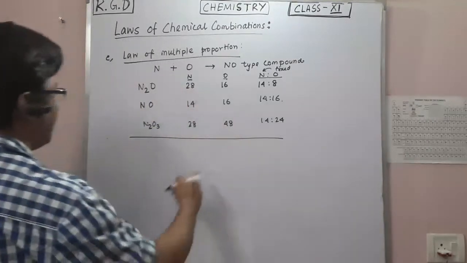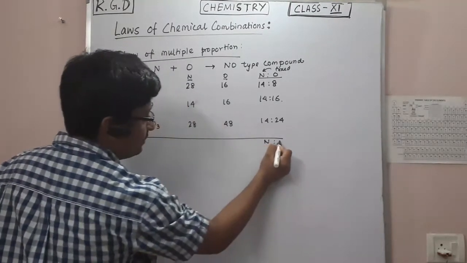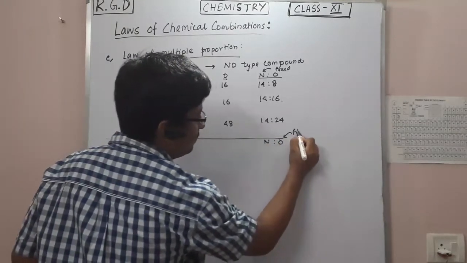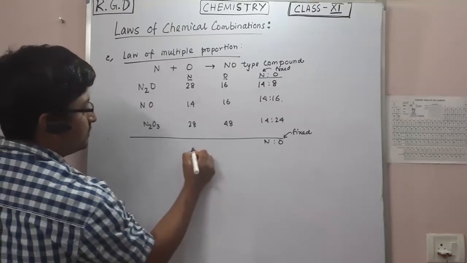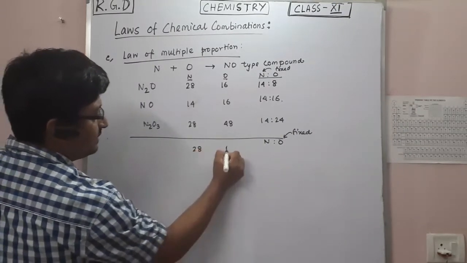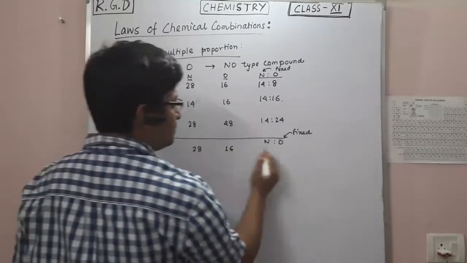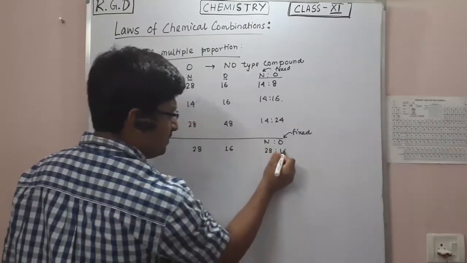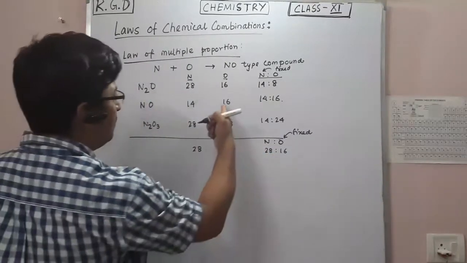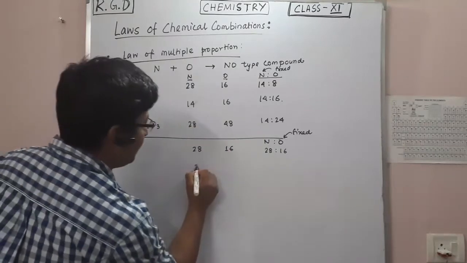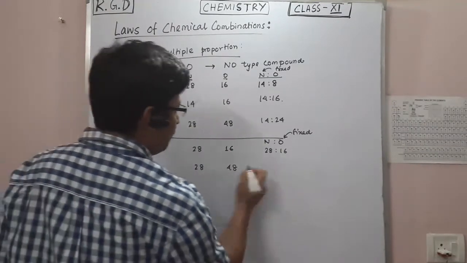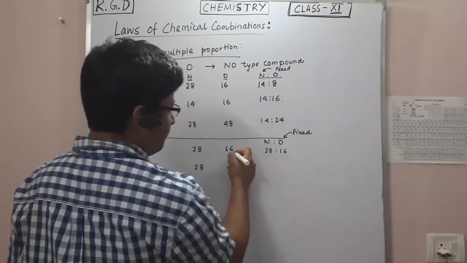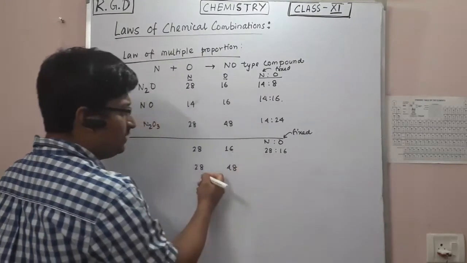Let's see. Now I am fixing the oxygen, at 16. Same compounds. N2O is 28 to 16, so 28 is to 16. Now in the case of N2O3, 28 and 48. 48 has to become 16, so divide by 3, and 28 also divide by 3.